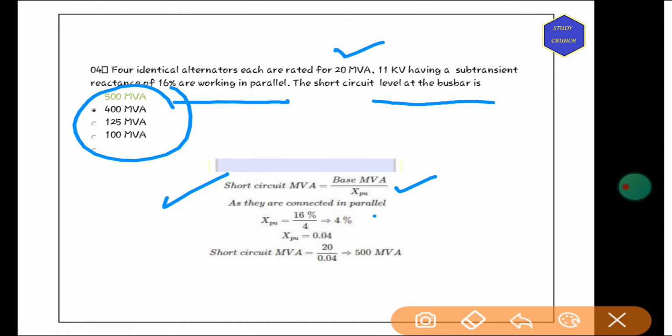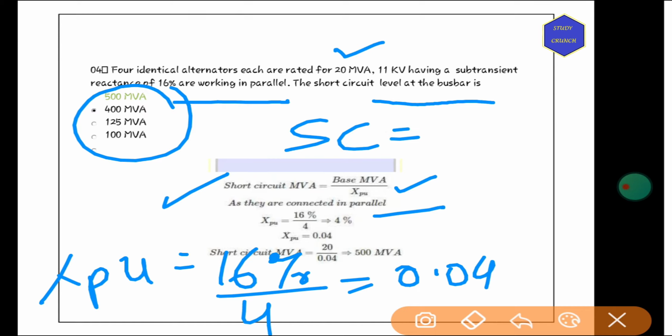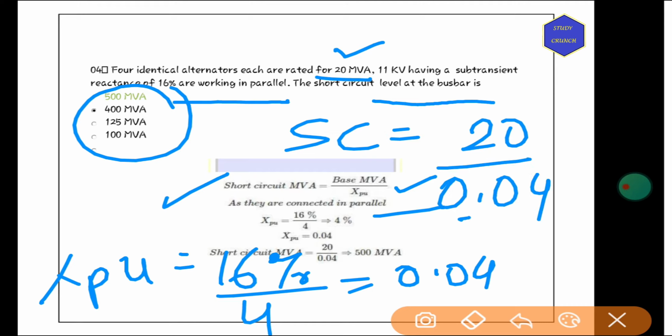They are connected in parallel, so X pu will be equal to 16% by 4, which is equal to 0.04. Now the short circuit MVA will be 20, that is the rated value 20 MVA, by 0.04. So this will give us 500 megavolt ampere. So the answer is 500 megavolt ampere.